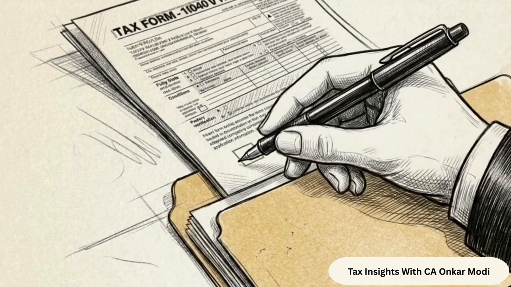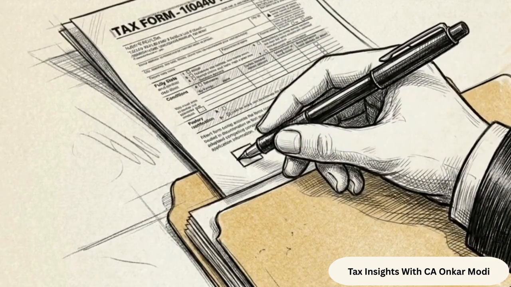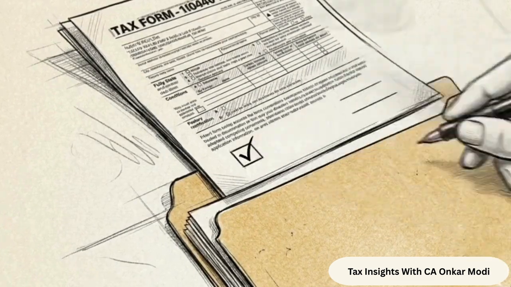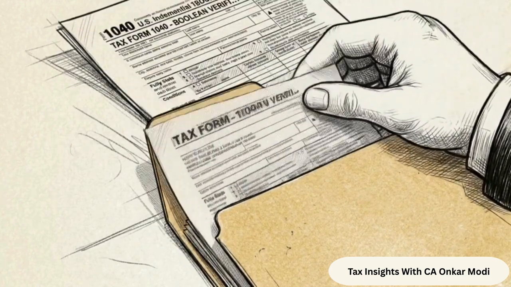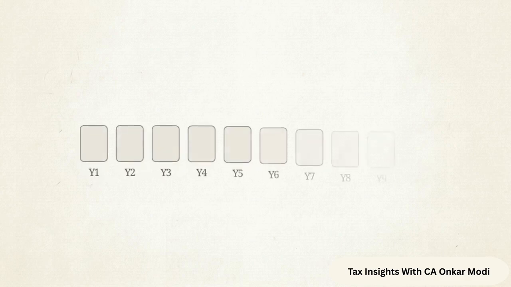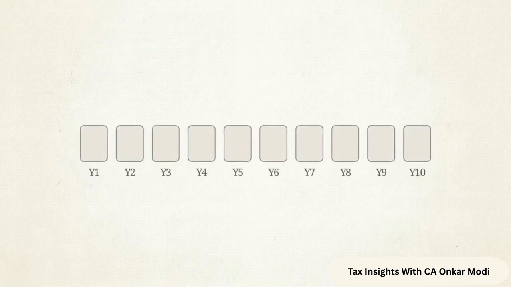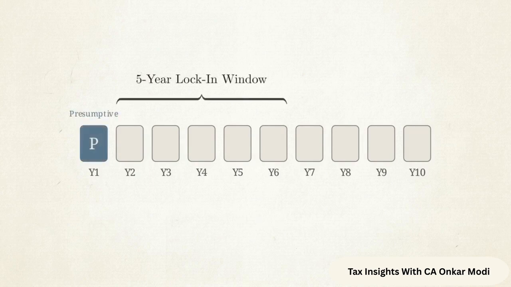Section 58 is a binding framework. Opting in determines your tax positioning and automatically alters your asset valuations moving forward. This timeline maps a strict continuity rule for general businesses under subsection 7. It creates a 5-year lock-in period that begins the moment you declare profit under the presumptive scheme.